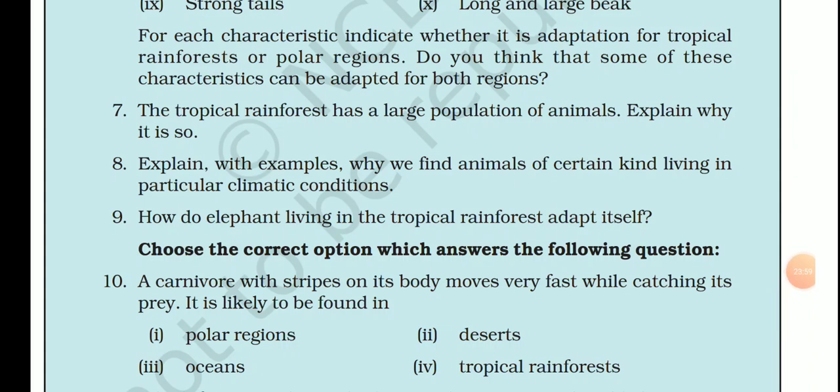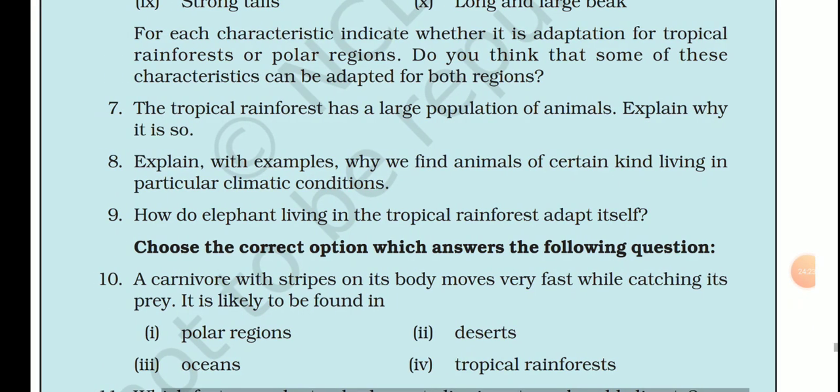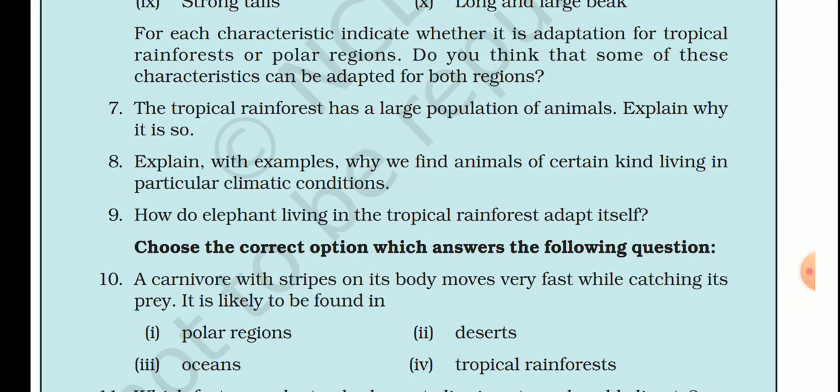Question number 9. How do elephants living in the tropical rainforest adapt themselves? The adaptations in elephants are, first, it uses its trunk as a nose to have a strong sense of smell.